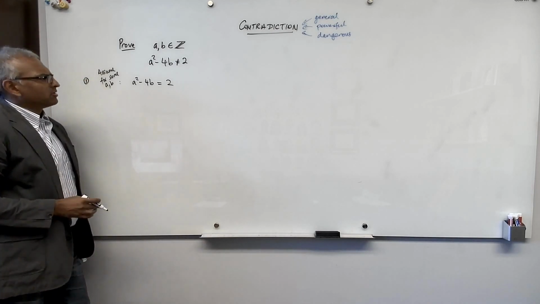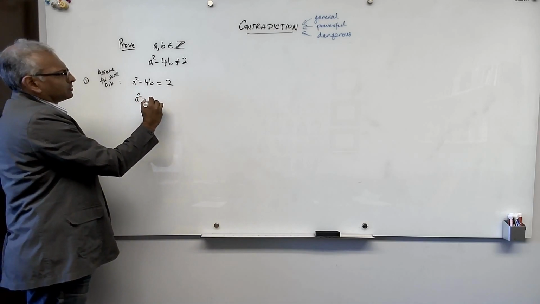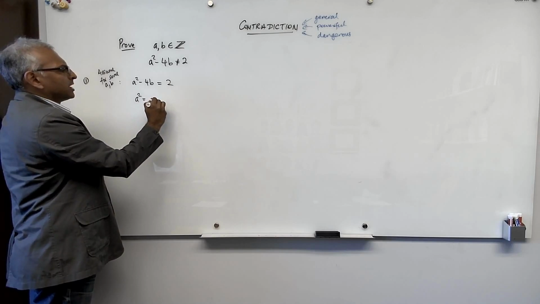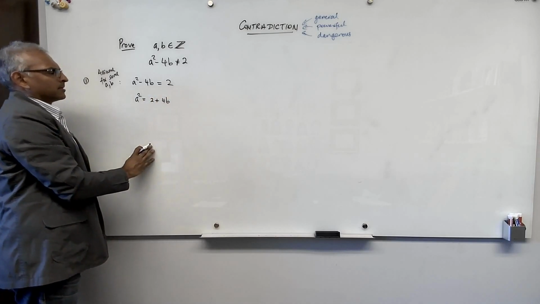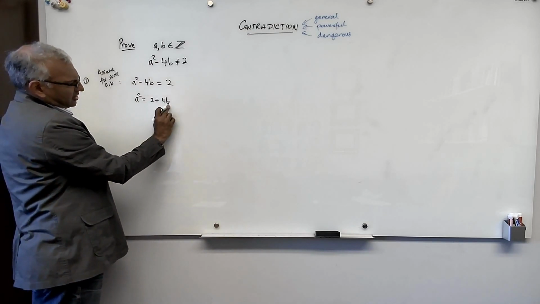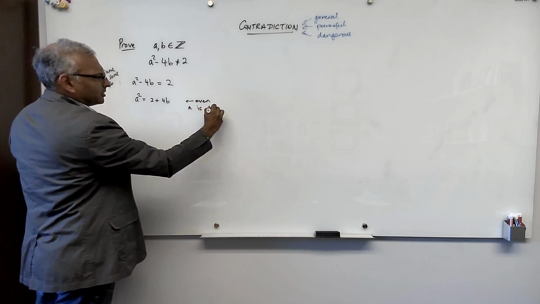Now we're going to wander around. Well, let's wander around. So what this means is that A squared is equal to 2 plus 4B. Okay. And I just took this to there. I'm wandering around. And what I observe here, this is even. So A squared is even, so A is even.